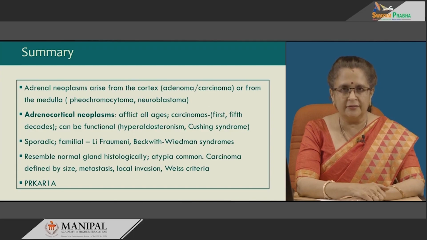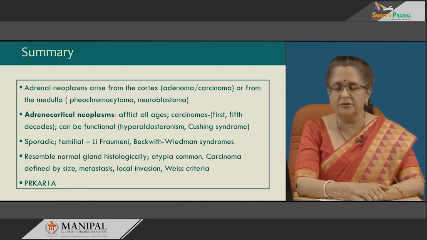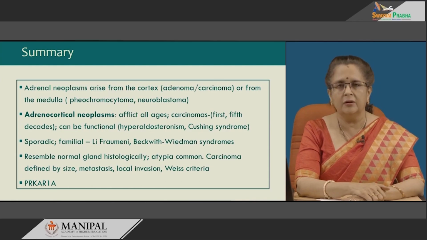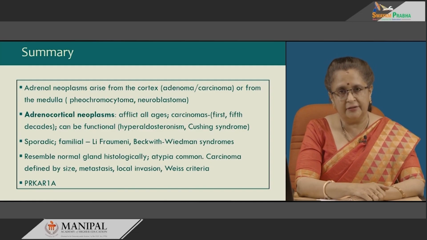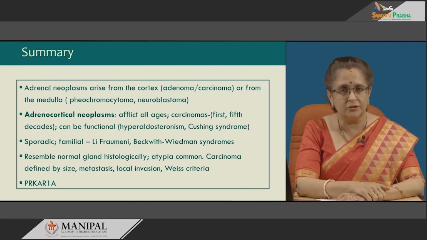Adrenocortical neoplasms afflict all ages. It has been noted that carcinomas have a bimodal distribution, first and fifth decades. They can be functional, producing hyperaldosteronism, Cushing syndrome or virilism. Sporadic cases are most often seen, but sometimes it can be familial. In familial cases, it is usually seen with Li-Fraumeni syndrome and Beckwith-Wiedemann syndrome.